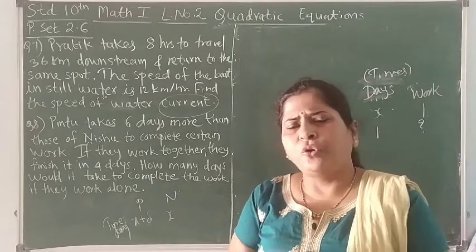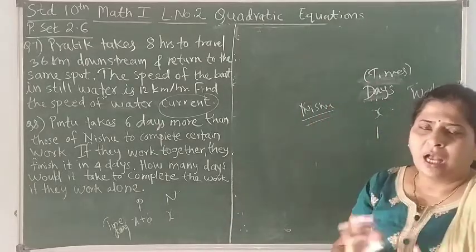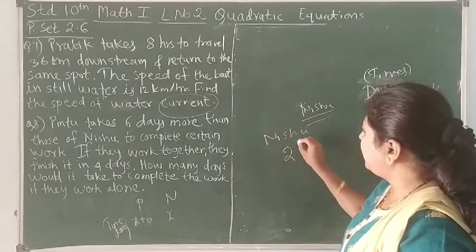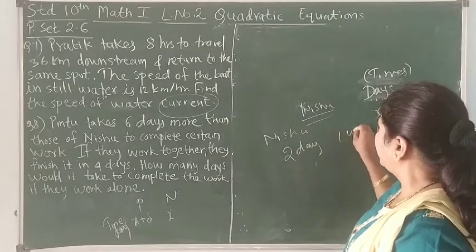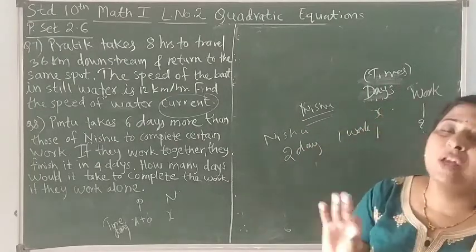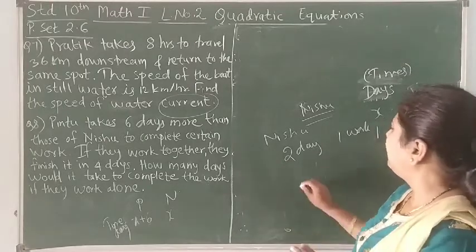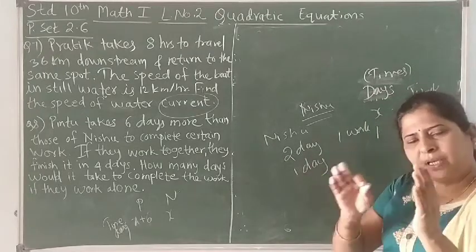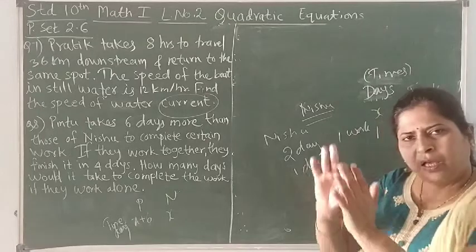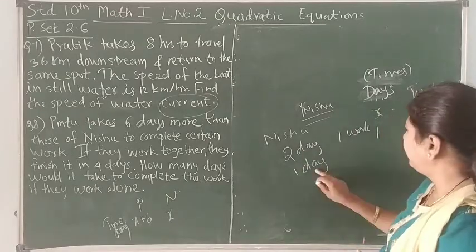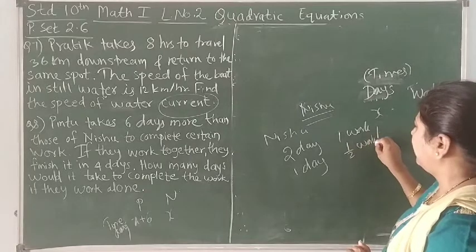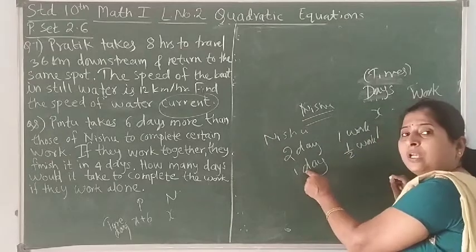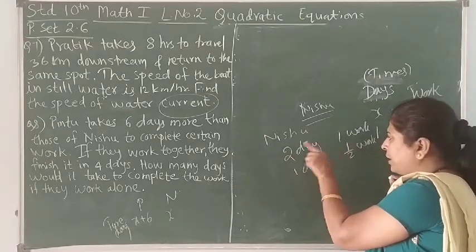Now if you don't understand what is to be done with this x and 1, I'll take one simple example. Say Nishu is taking 2 days to complete one work. The work is 1. He is taking 2 days to complete. So how much work will he complete in 1 day? You can easily understand that he is completing one work in 2 days, so today he will finish half and tomorrow he will finish half. So when work is 1 and days are 2, how much work will he finish in 1 day? This 2 has gone as a denominator.